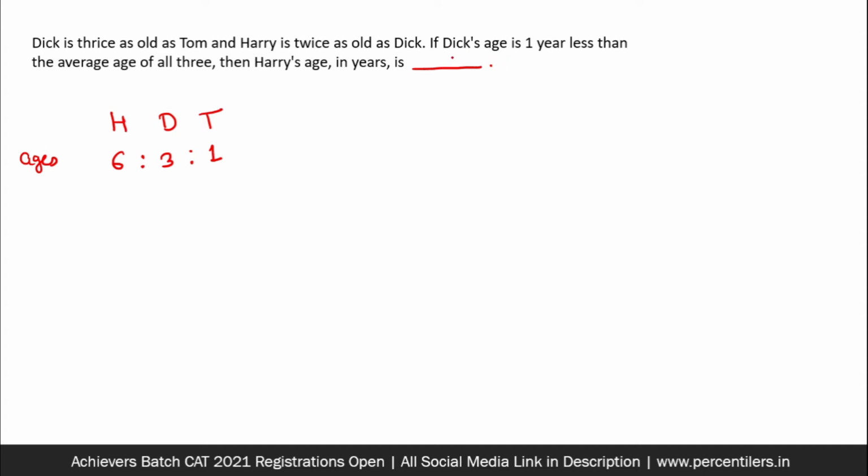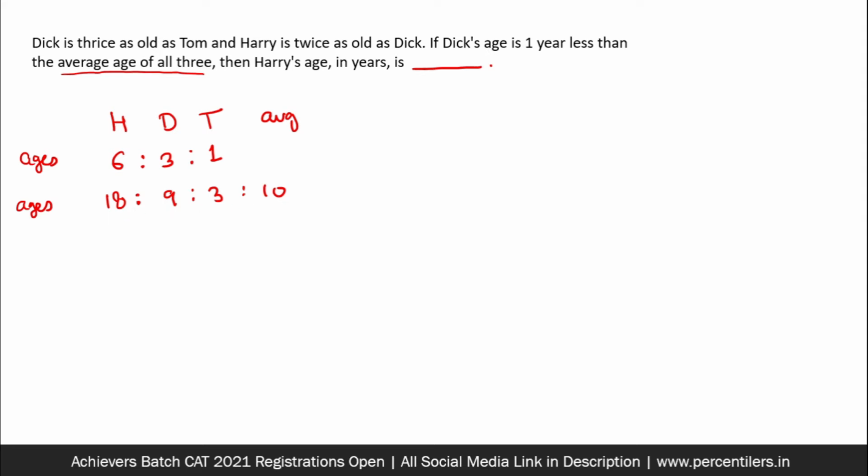Now, in the second statement, it says Dick's age is 1 year less than the average age of the three. Now, you see, if I just take these numbers, the average comes out as a fraction because the sum of 6, 3, and 1, that is 10, is not divisible by 3. So, I am going to take the ages as 18, 9, and 3 because by this I can get the average age as an integer.